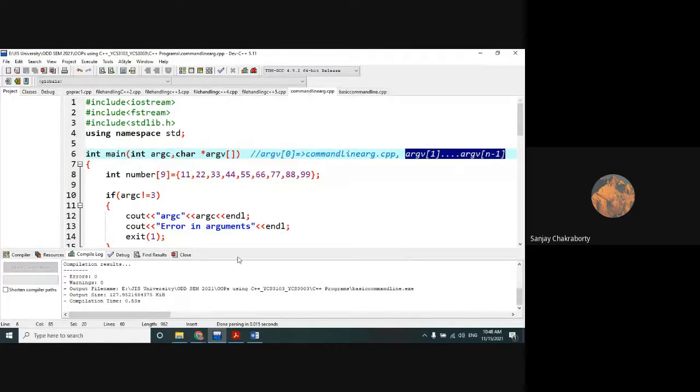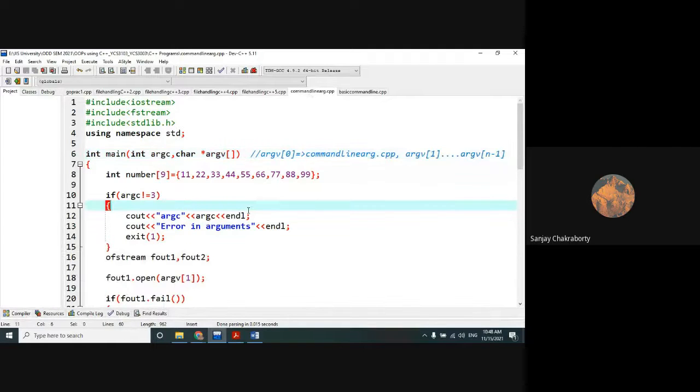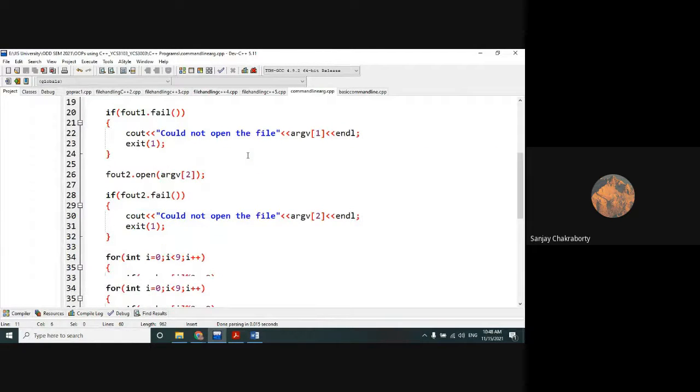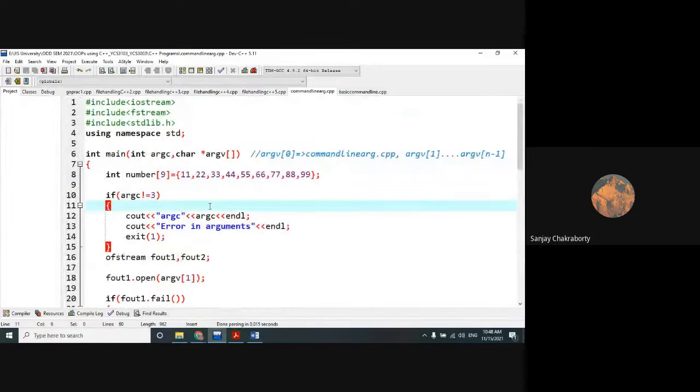So now we are going to apply the same concepts along with file handling. What is the objective of this program? This program is very beautiful. The program which I have written in front of you is a very beautiful program. What is the objective of this program?